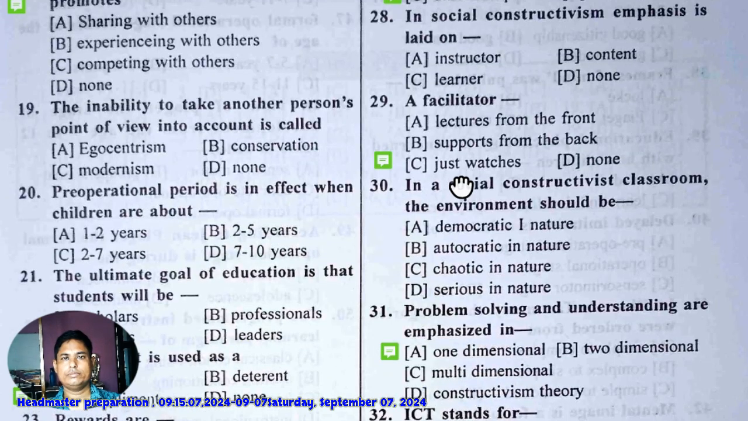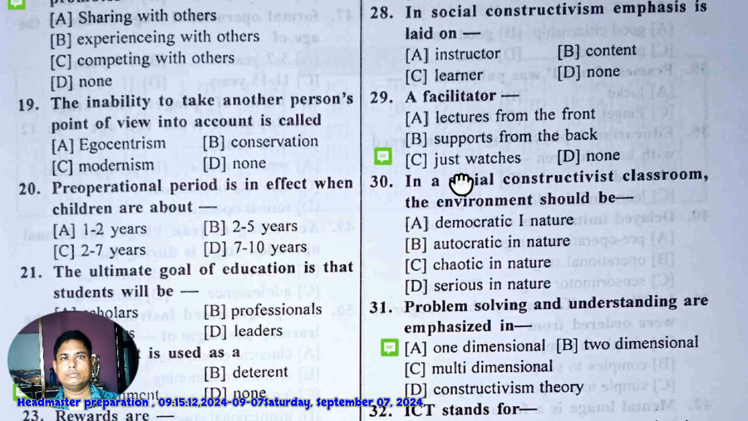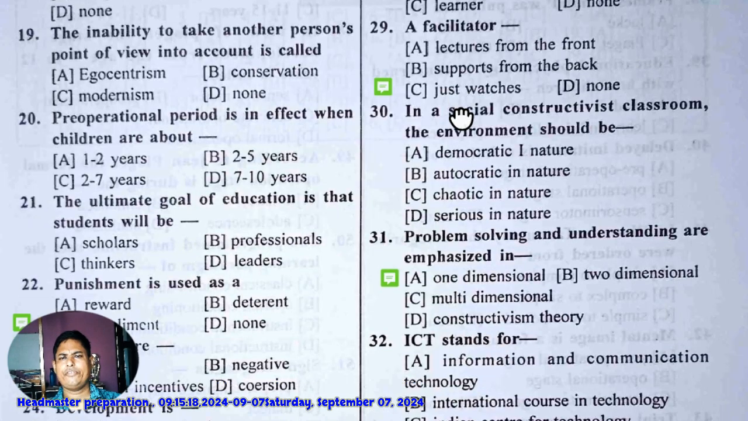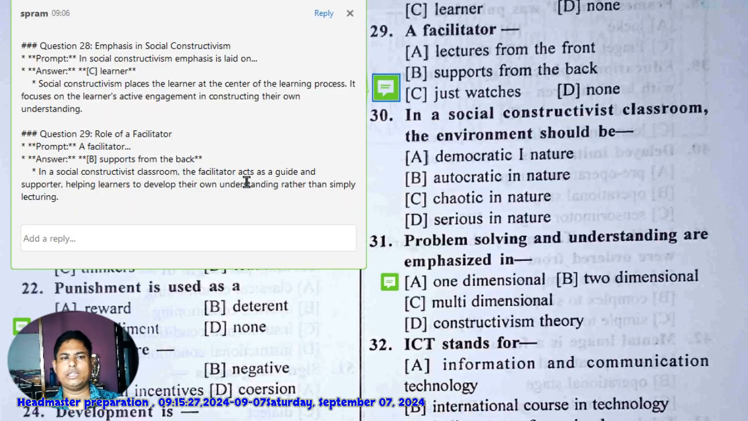Next question. A facilitator lectures from the front, supports from the back, just watches. As I think, a facilitator's role is to support from the back. In a social constructivist classroom, the facilitator acts as a guide and supporter, helping learners to develop their own understanding.